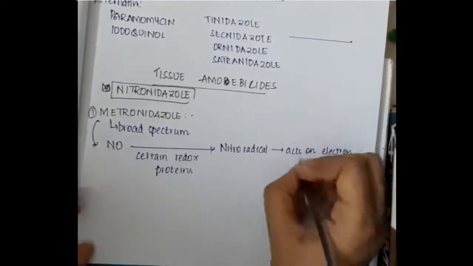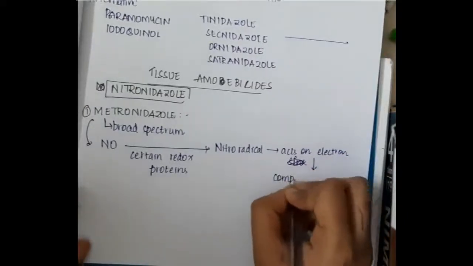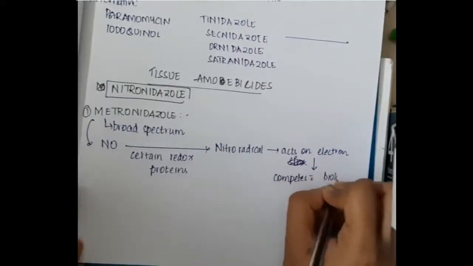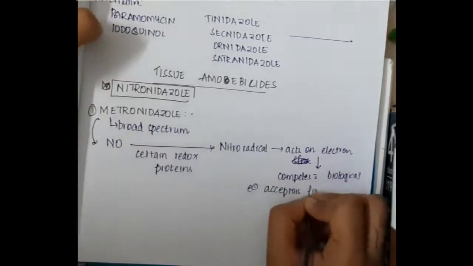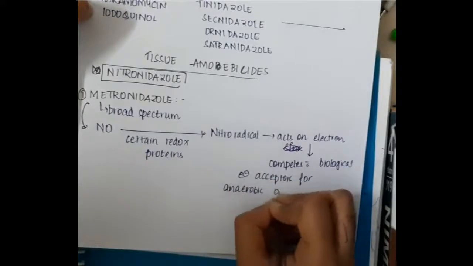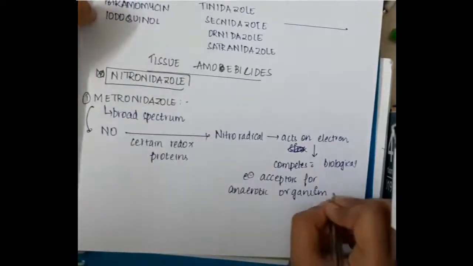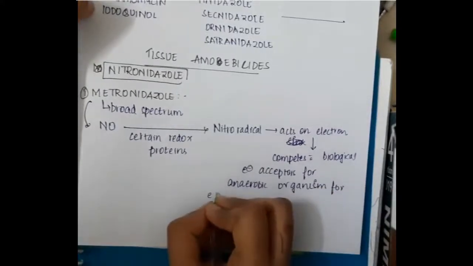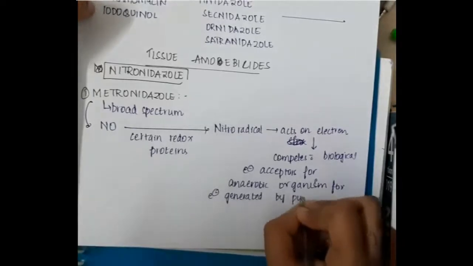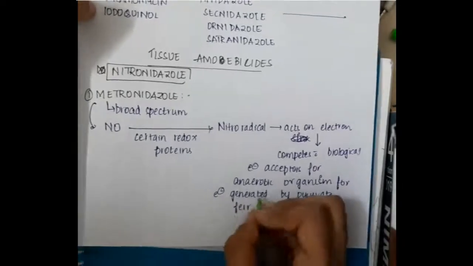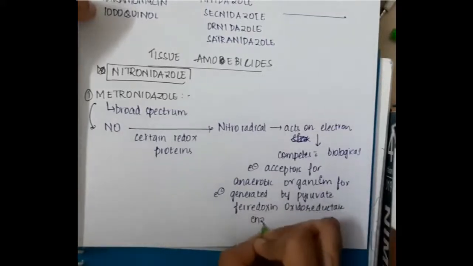They will compete with biological electron acceptors for anaerobic organisms, for electrons generated by the pyruvate ferredoxin oxidoreductase enzyme. So they will compete with the biological electron acceptor of this enzyme, pyruvate ferredoxin oxidoreductase.